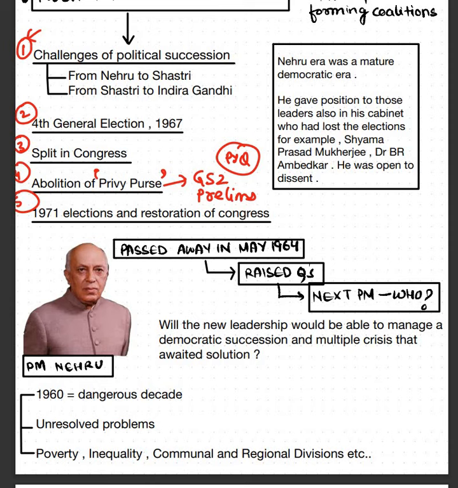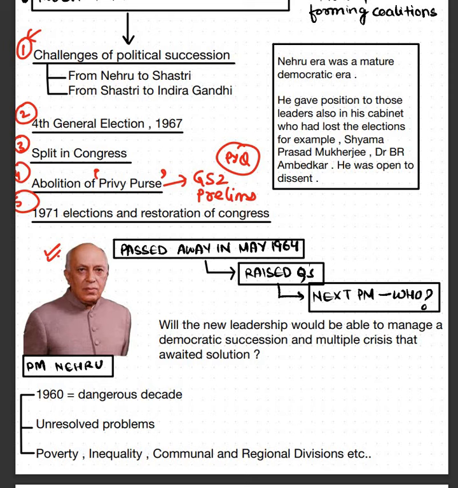Because we saw that when Nehru ji was the prime minister, that era was a very mature democratic era. Why am I saying so? Because when he used to win the election, he also used to give positions and place to those people who were from the opposition party and had lost the elections. He used to give those people also a place in his cabinet. Basically he used to say that I am not against people. When I am fighting an election, I am fighting on the basis of maturity of views, ideas. If your views are not mature enough to lead this nation, then you will lose. That was his motto. So he basically used to tap into the potential of the intellect of the opposition party also.